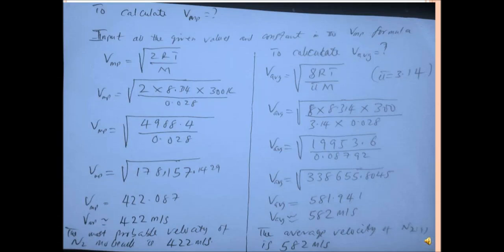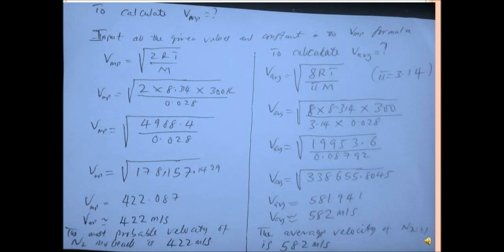When you find the square root of 178,157.1429, we get 422.087, and then when you approximate to 3 significant figures, we get 422 meters per second. So the most probable velocity of nitrogen molecule is 422 meters per second.